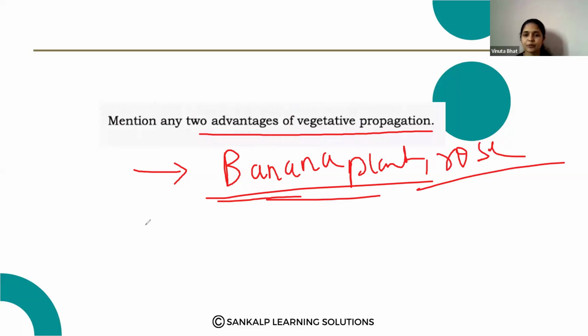So these are the examples. And the new organism produced is similar to its parents, so there is less variation in the species.